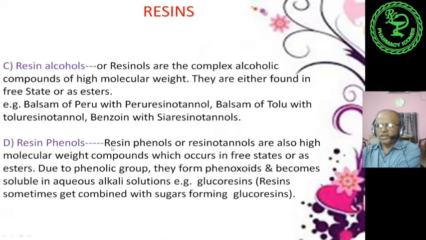The fourth one is resin phenols. Resin phenols or resinotannols. You see the difference. Here it is called resinols because the content is resin alcohols. Here resin phenols or resinotannols are also high molecular weight compounds which occur in free state or as esters. Due to the phenolic group, they form phenoxides and become soluble in aqueous alkali solutions. For example, glucoresins. Resins sometimes get combined with sugars forming glucoresins. This is one example.